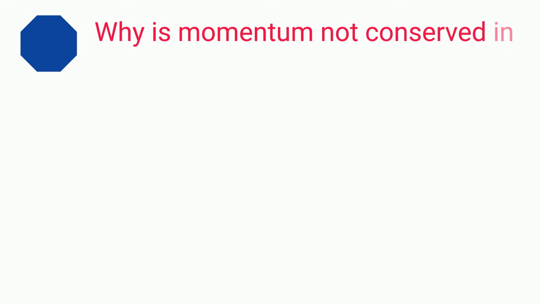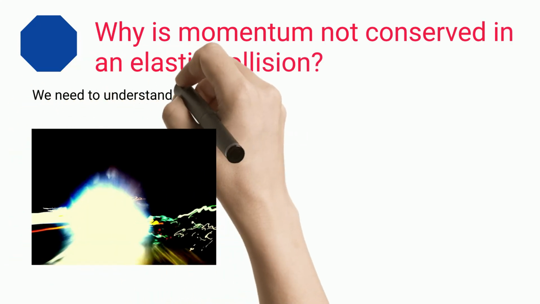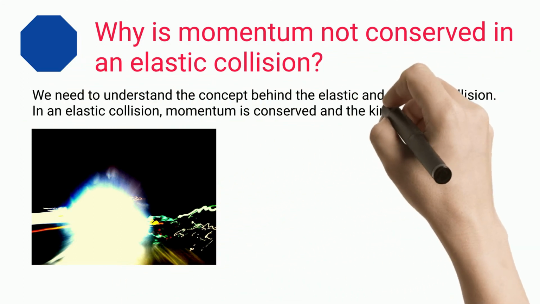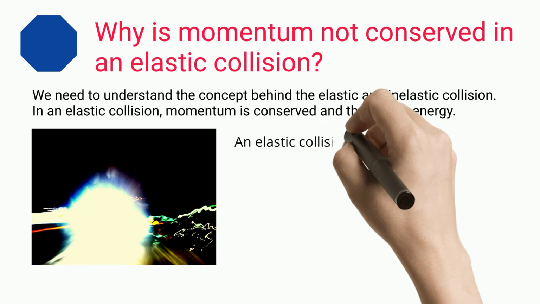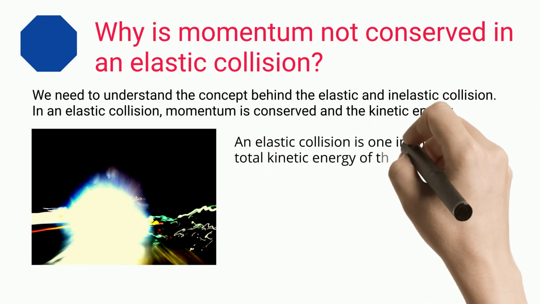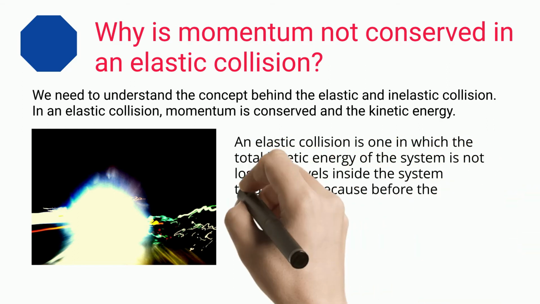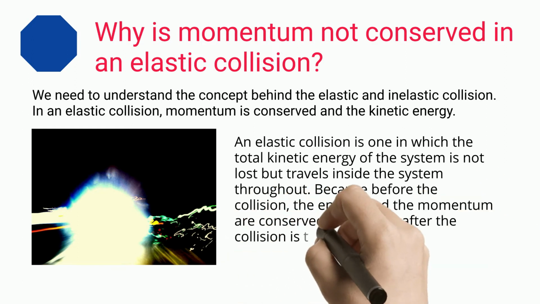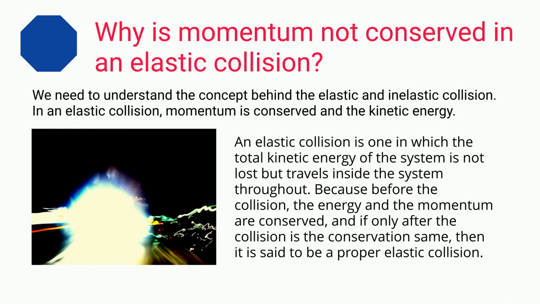Why is momentum not conserved in an elastic collision? We need to understand the concept behind the elastic and inelastic collision. In an elastic collision, momentum is conserved and the kinetic energy. An elastic collision is one in which the total kinetic energy of the system is not lost, but travels inside the system throughout. Because before the collision, the energy and the momentum are conserved, and if only after the collision is the conservation same, then it is said to be a proper elastic collision.